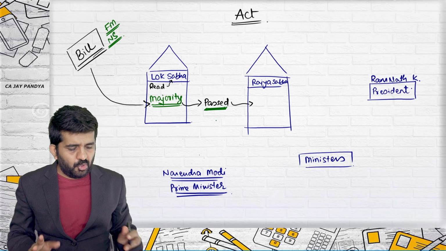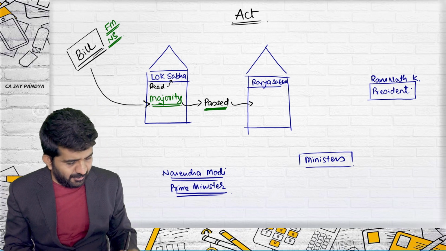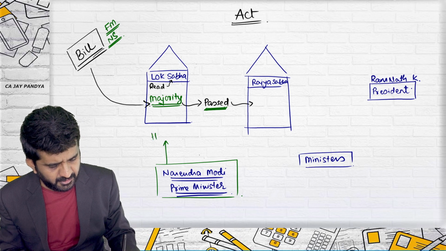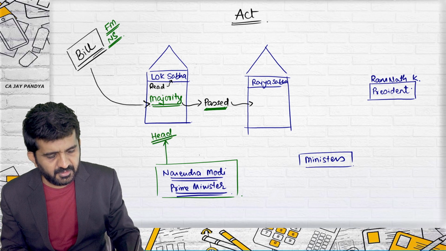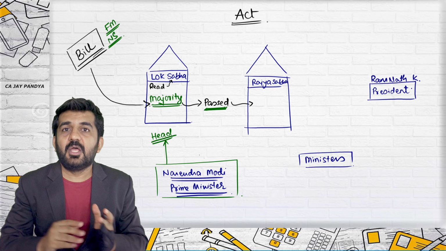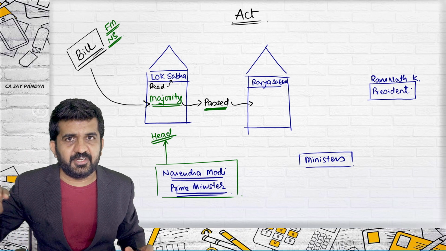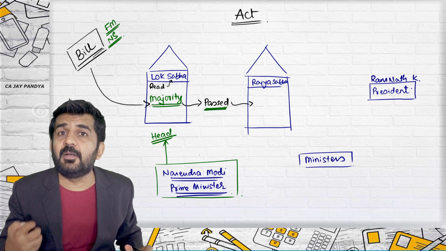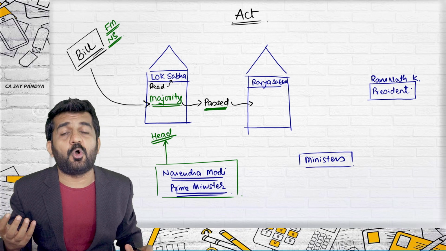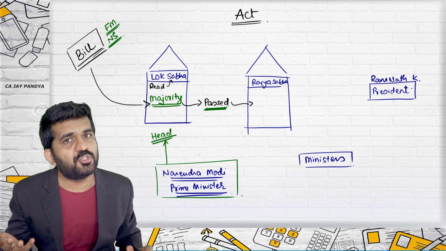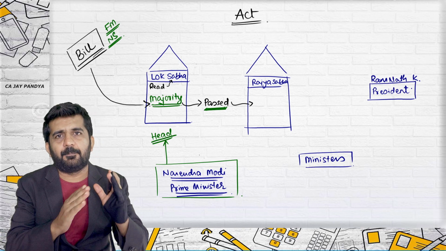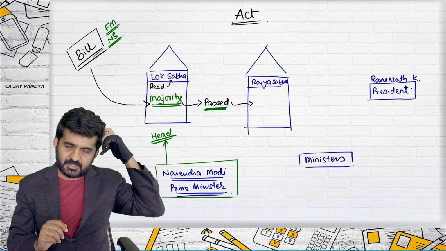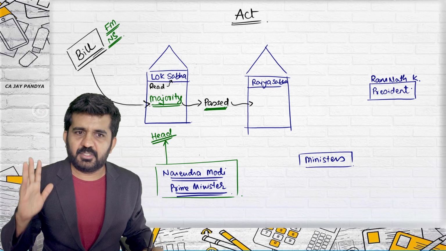So who can practically pass the bill is the ruling government, the political party having majority in Lok Sabha, which is termed as government. So the bill is now passed from Lok Sabha.